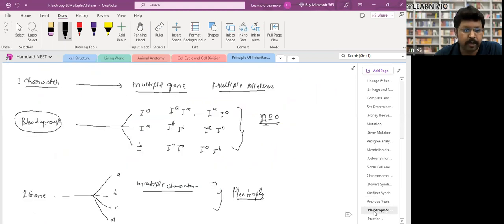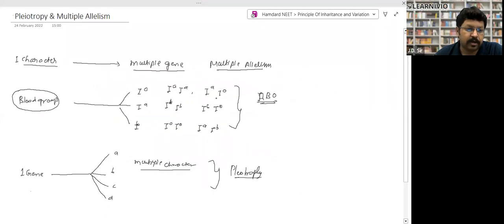One more thing I want to say: pleiotropy. What is pleiotropy? It has also been asked. Pleiotropy and multiple allelism are two characteristics. When a single character is represented by multiple alleles, this is called multiple allelism. The single characteristic is one blood group, which is represented by six alleles. So there are six alleles and only one character. This is called multiple allelism.